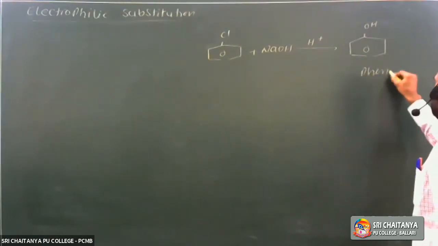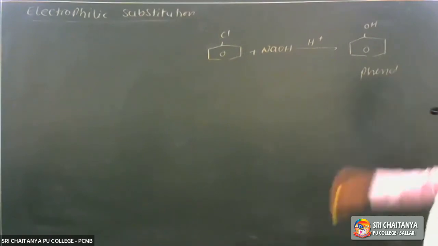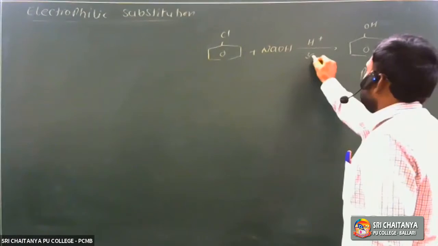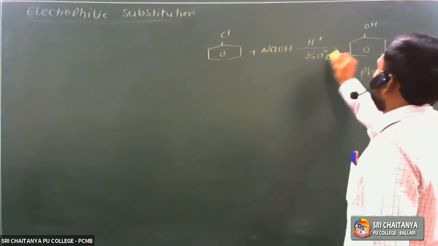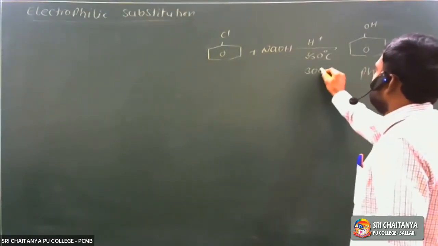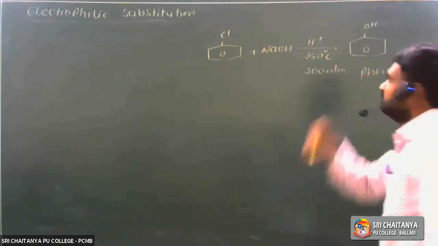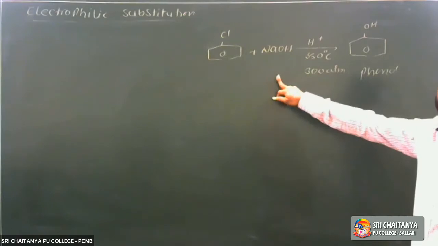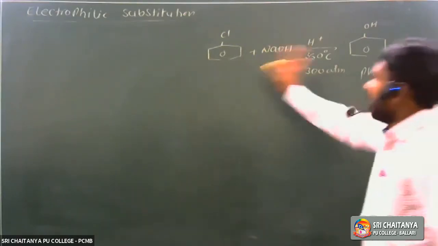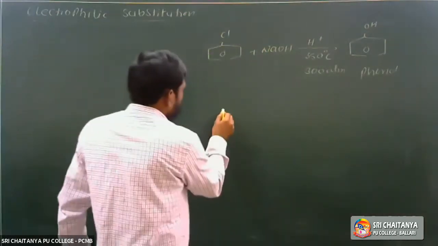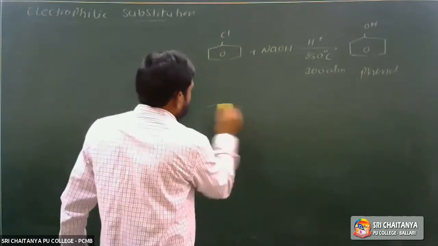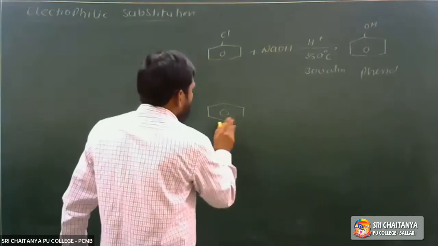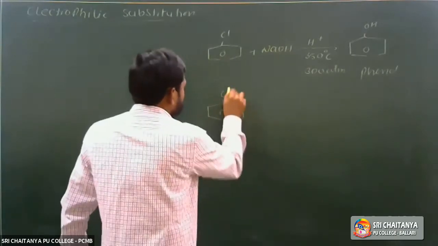It requires drastic conditions, 350 degrees centigrade temperature and 300 atmospheres pressure, because of the less reactivity of haloarene.